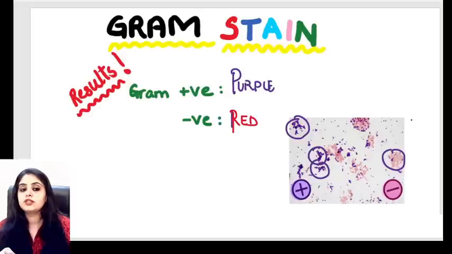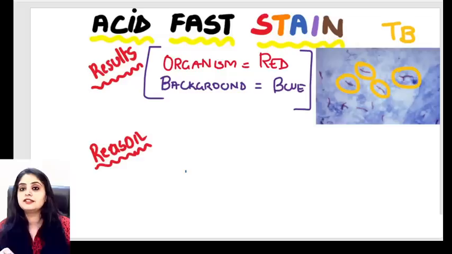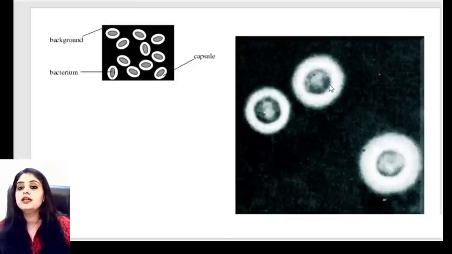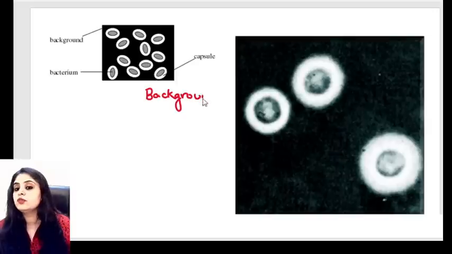In the next photo that I showed you, again for ZN stain, I said, look, the bacteria has a color. But now I'm showing you something different. I'm saying the background has a color. So the background is going to take up the stain. The organism is going to be unstained. The background is going to pick up the stain and the main organism is going to be unstained.